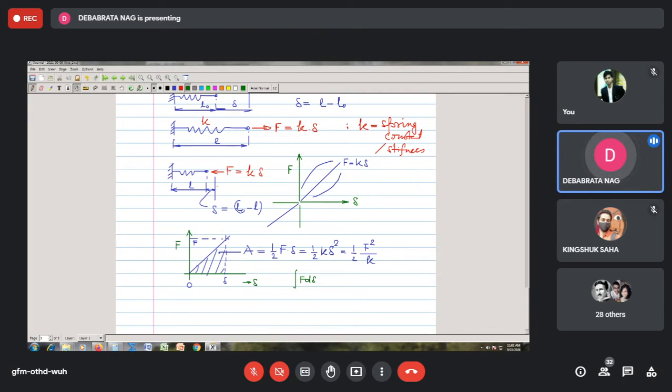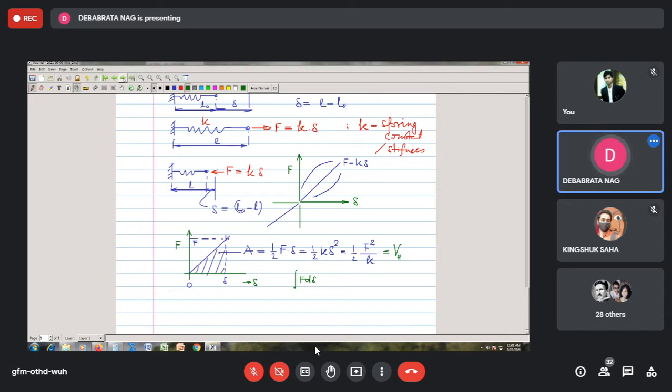And this work done, that means when I deform the spring, either it is extended or it is compressed, we see that some amount of energy is being stored within the spring. And this energy we will call the elastic potential energy and define it by the symbol VE. The elastic potential energy is 0 when your L becomes equal to L0, where L is the current length of the spring. Correct? So that is how we can define this particular thing.